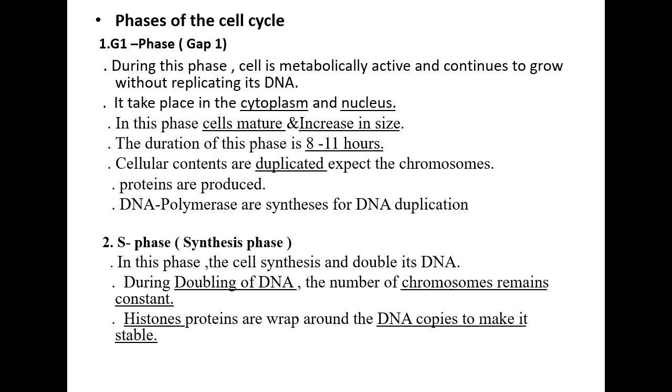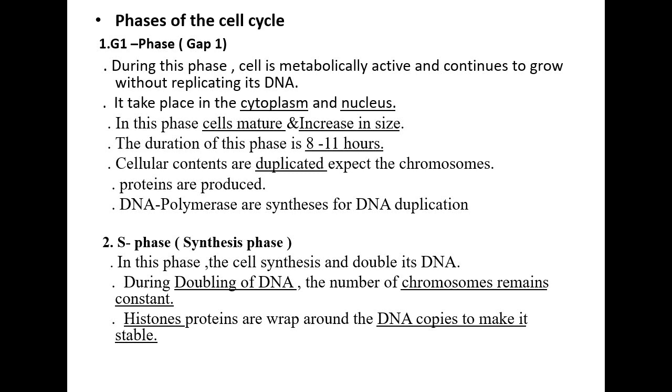First, G1 phase. During this phase, the cell is metabolically active and continues to grow without replicating its DNA. It takes place in the cytoplasm and nucleus. In this phase, cells mature and increase in size.